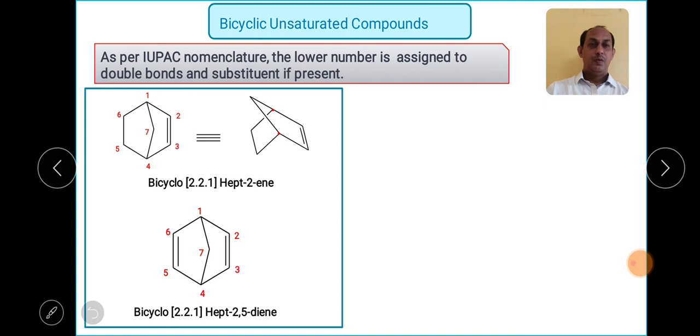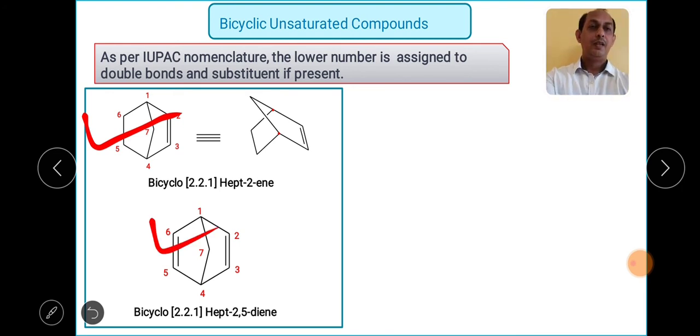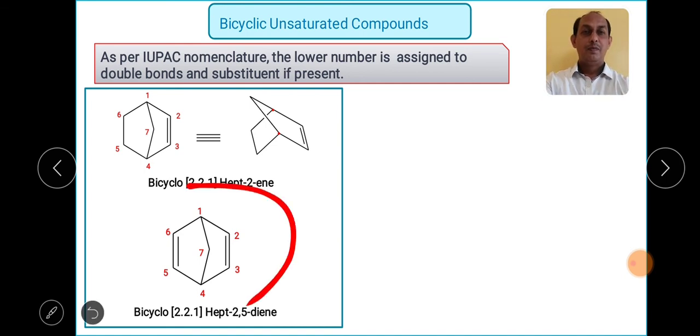next compound. Now when I see the structure, I can see there are 2 double bonds. So when there are 2 double bonds present, I must know this particular system is bicyclo but a diene system, meaning there are 2 double bonds, diene. Okay, again, what is the difference between this structure and this structure? Only 1 double bond has been added. So in this case, what I have to remember is to start numbering such that the carbon-carbon double bonds should get the minimum numbers. I can start numbering this way also, or even this way also, it doesn't matter, the numbering will remain the same.